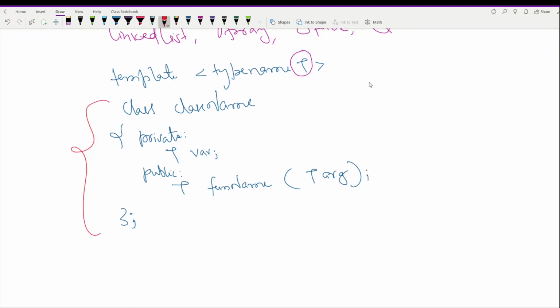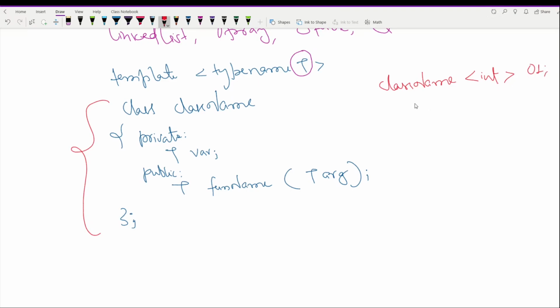And if you want to create an object of such a class, then the syntax will be class name, and then you have to tell about the data type for which you want to have this class. So if you want to use this class for only integers, you have to write class name, integer in angular brackets, and then object name.